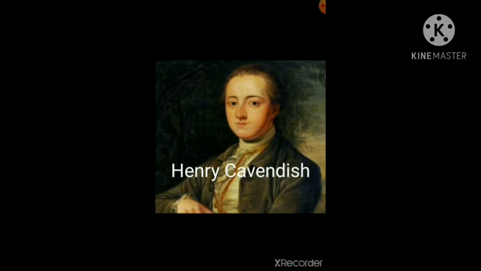The water we are drinking, the water we are using for cleaning purposes, that water consists of 2 hydrogen atoms and 1 oxygen atom. That means hydrogen is a very essential element in this universe. So the question is, who discovered hydrogen? Answer is Henry Cavendish.